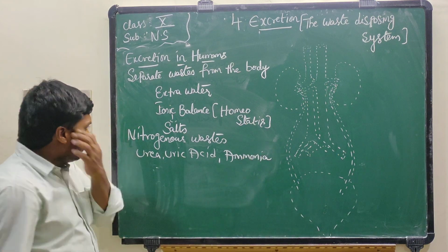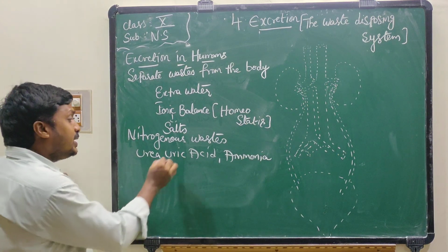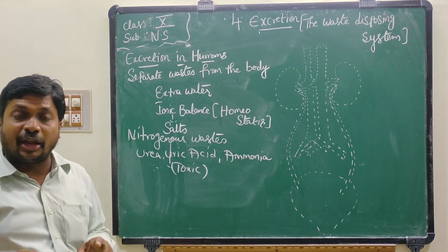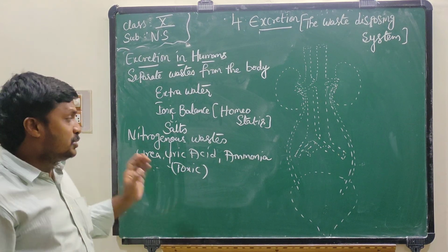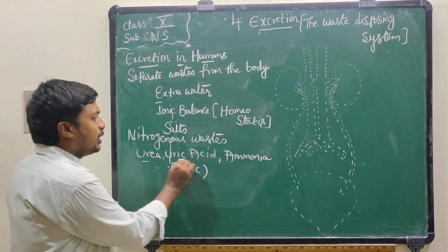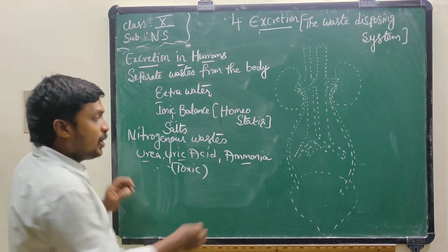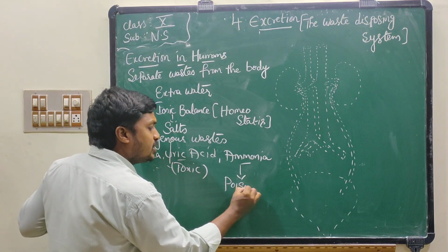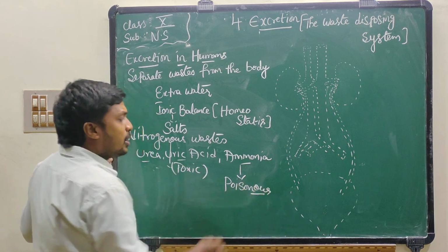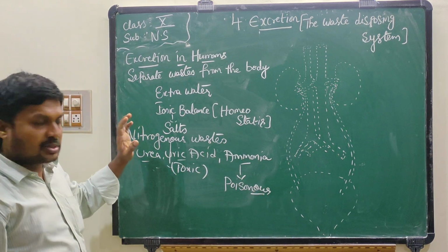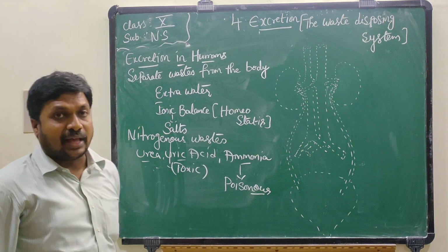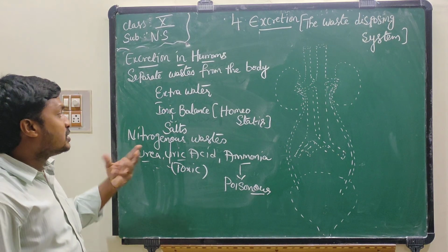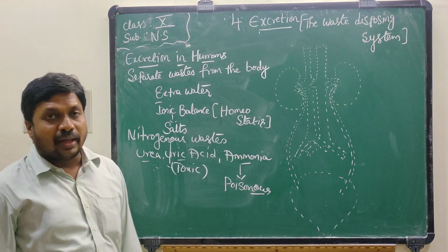Urea, uric acid, ammonia. Do you know, children, these are toxic in nature. Toxic in nature means they are very poisonous materials. If you observe these three, urea, uric acid, ammonia, ammonia is the most poisonous material. So they must be sent outside of the body in the process of excretion, because they are toxic and poisonous in nature.